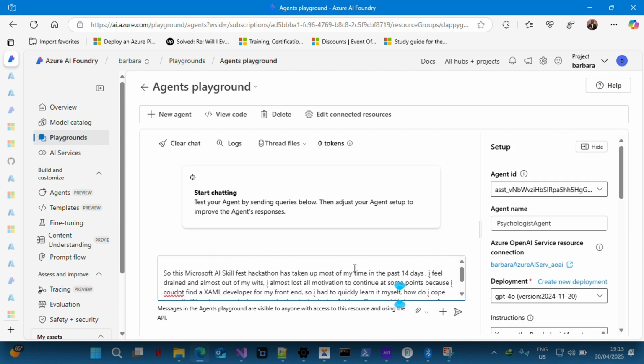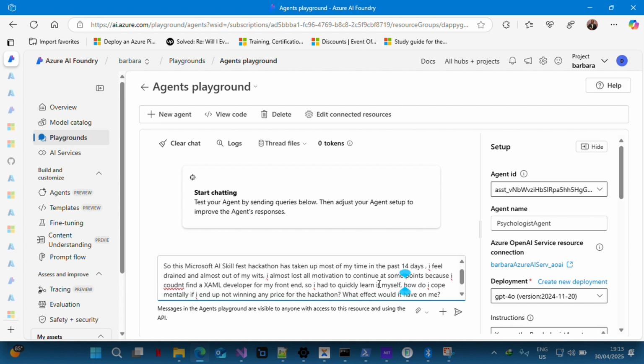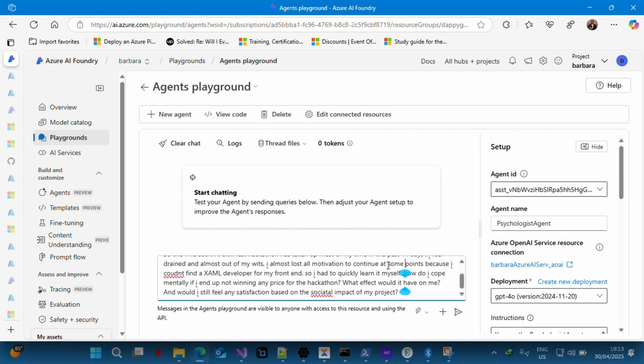So the Microsoft AI skill has taken up most of my time in the past 14 days. I feel drained and almost out of my wits, which is true. I almost lost all the motivation to continue at some point because I couldn't find XAMPP developers, so I had to learn it myself, which is true. It was really, really hectic.